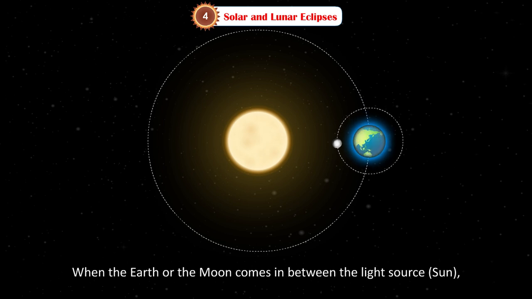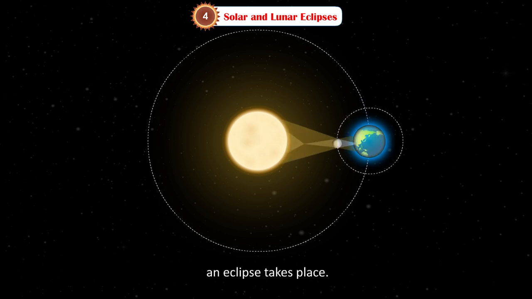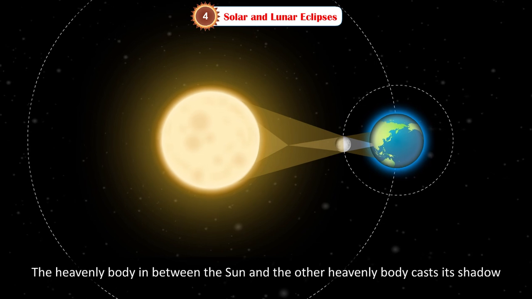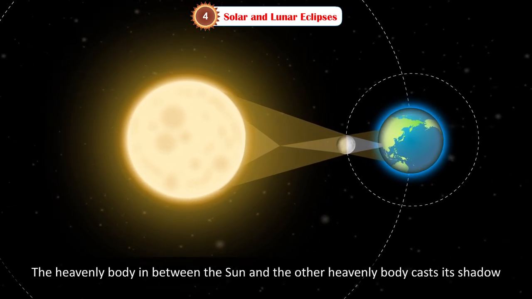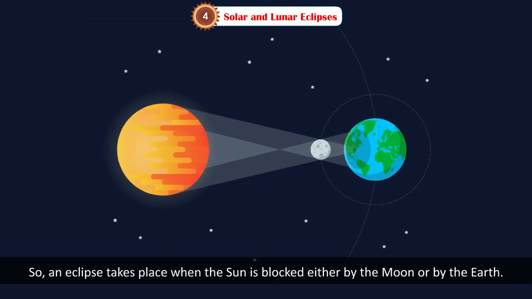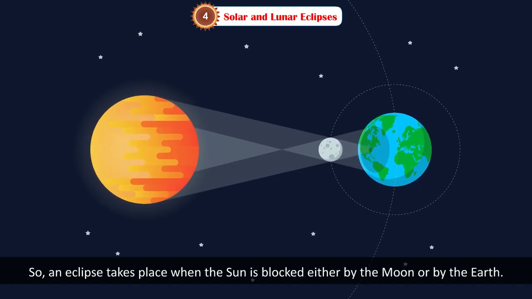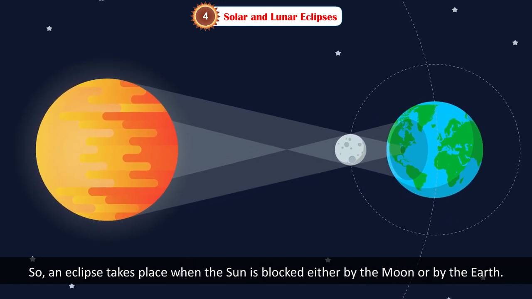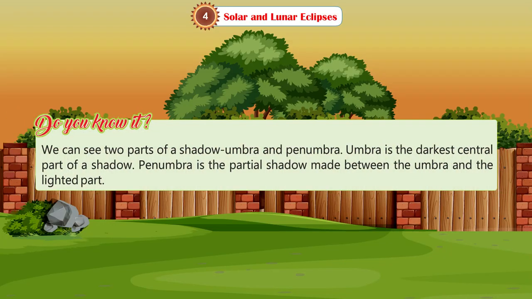When the Earth or the Moon comes in between the light source, that is Sun, an eclipse takes place. The heavenly body in between the Sun and other heavenly body casts its shadow on the other heavenly body, thus causing an eclipse. So, an eclipse takes place when the Sun is blocked either by the Moon or by the Earth. Do you know it?